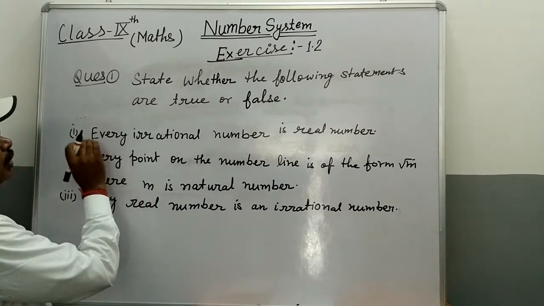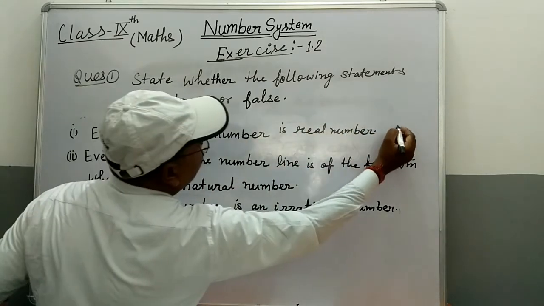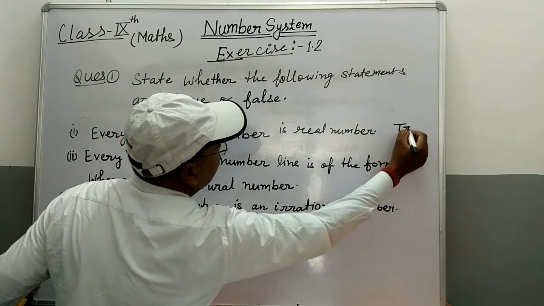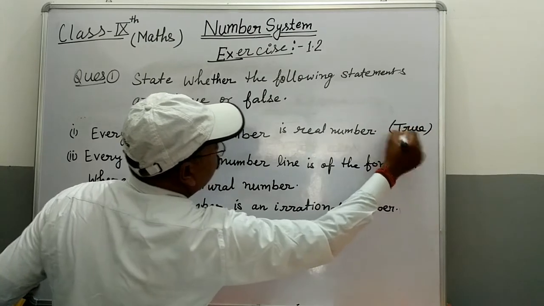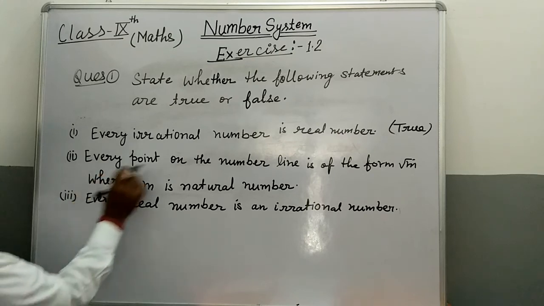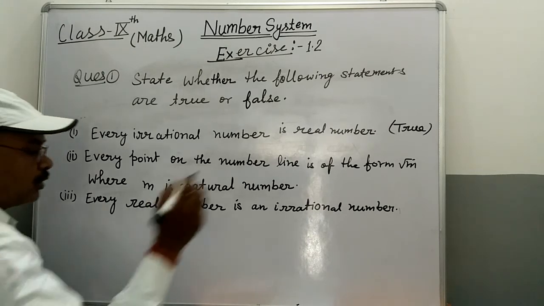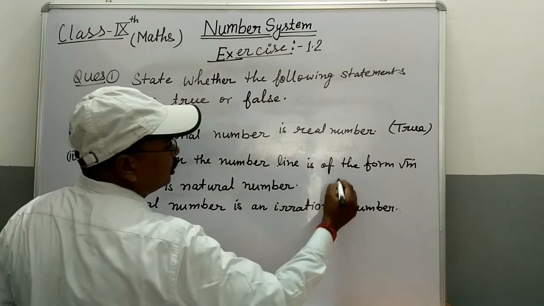So this statement is true. Now the second one, every point on the number line is of the form under root m, where m is a natural number. This is a false statement.